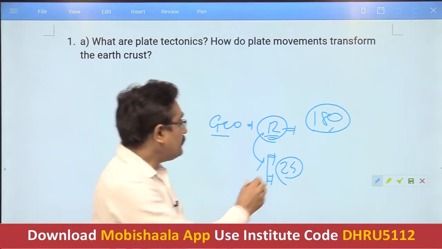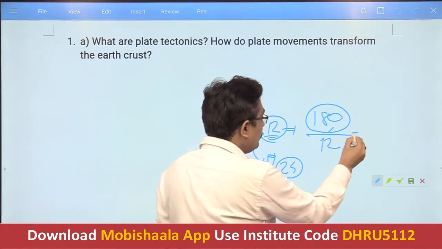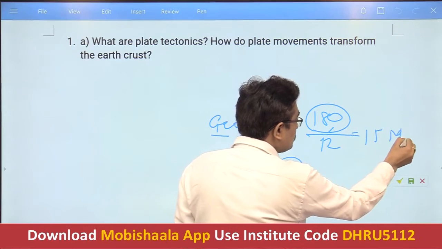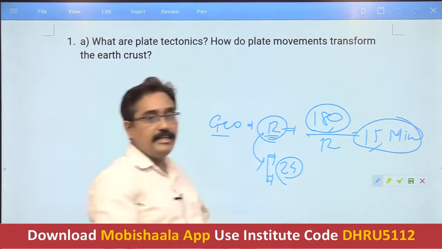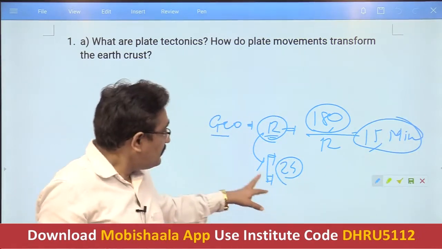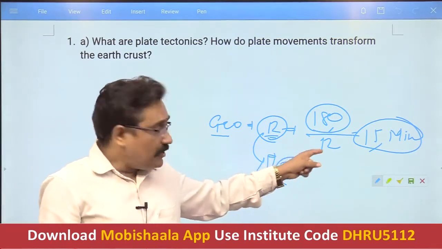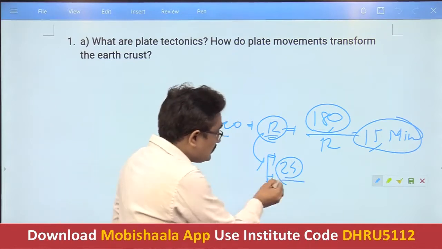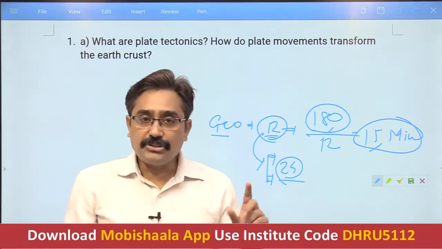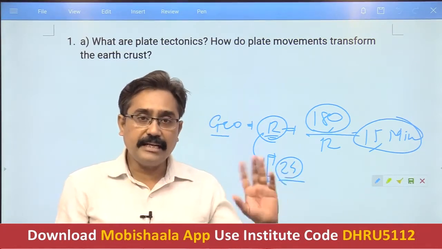If you divide 180 by 12, you get around 15 minutes per question. Adding all the sub-questions, you have to deal with each sub-question in 7 or 8 minutes.